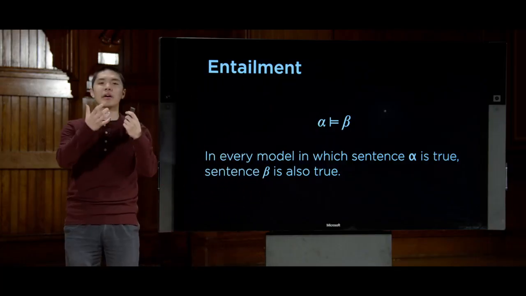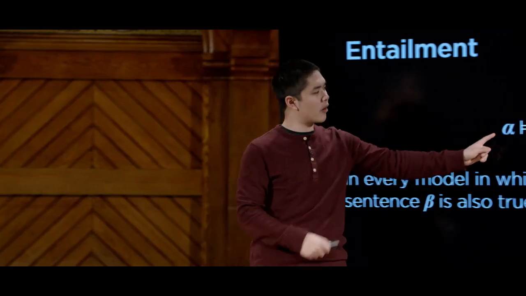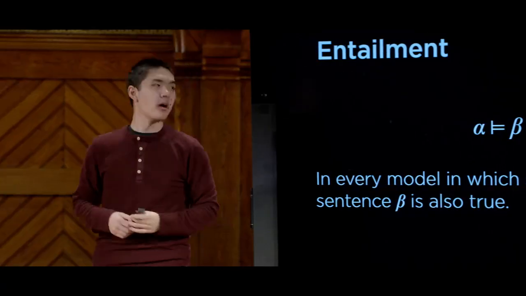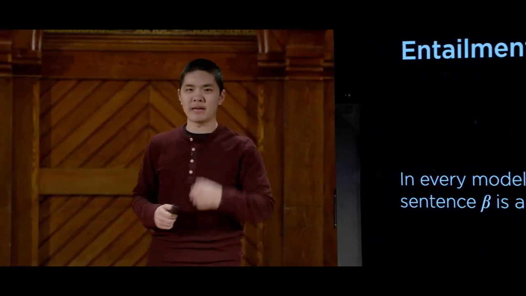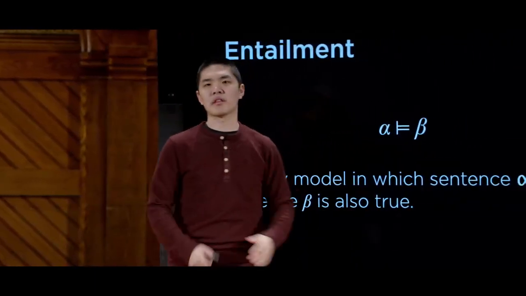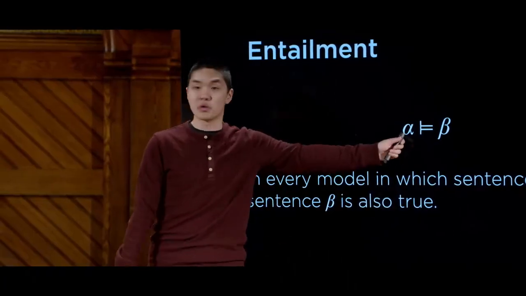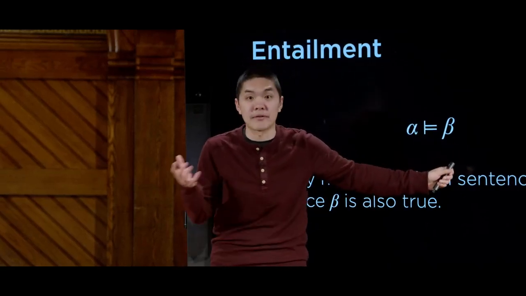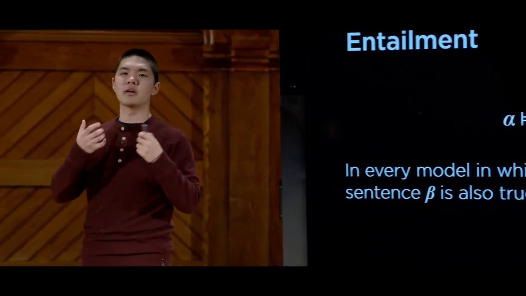So if something entails something else, if alpha entails beta, it means that if I know alpha to be true, then beta must therefore also be true. So if my alpha is something like, I know that it is a Tuesday in January, then a reasonable beta might be something like, I know that it is January. Because in all worlds where it is a Tuesday in January, I know for sure that it must be January, just by definition. This first statement or sentence about the world entails the second statement.